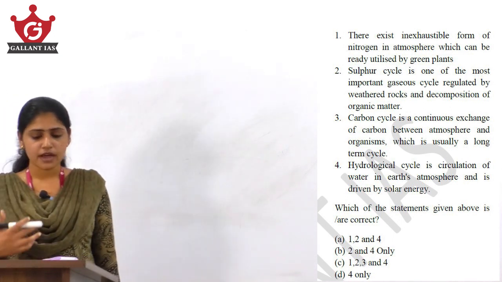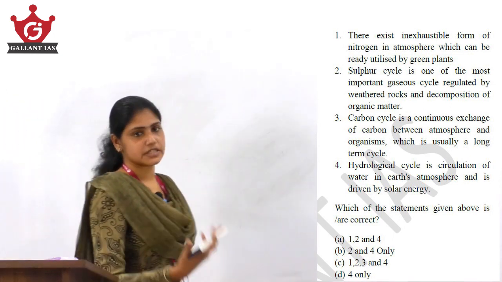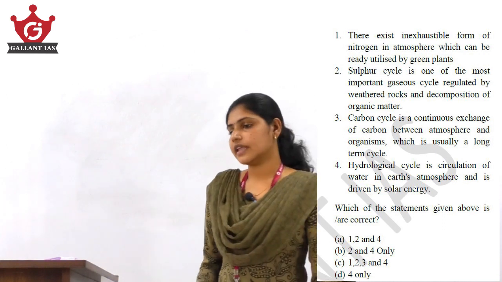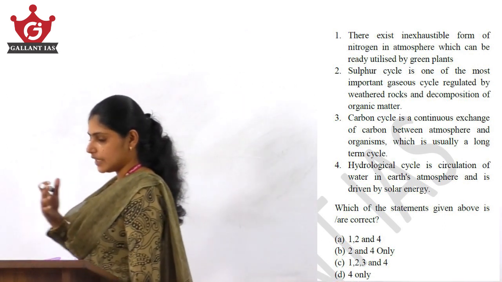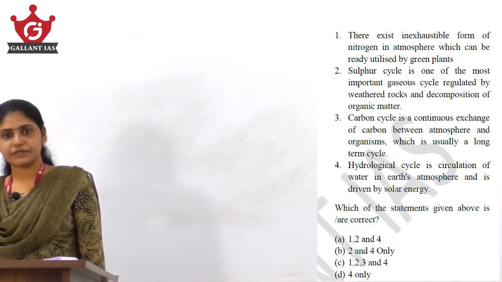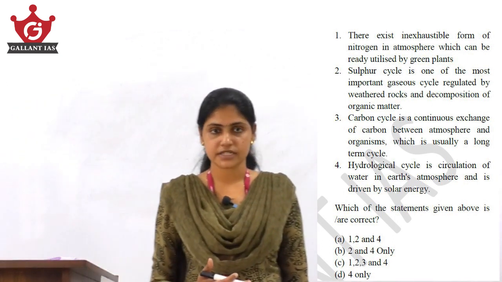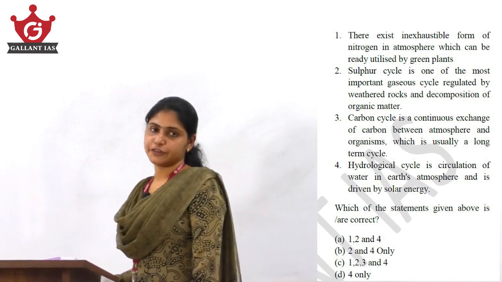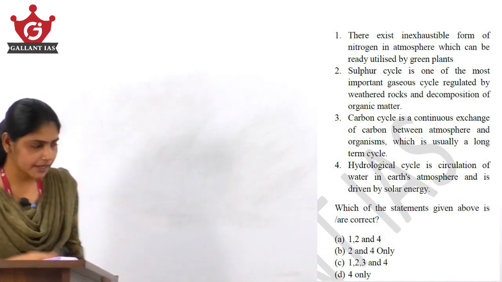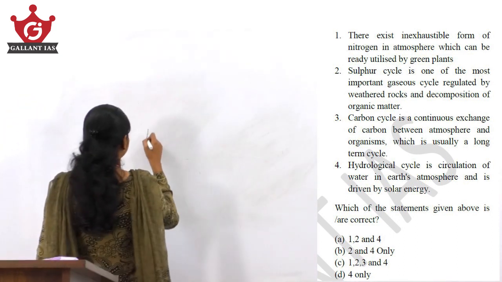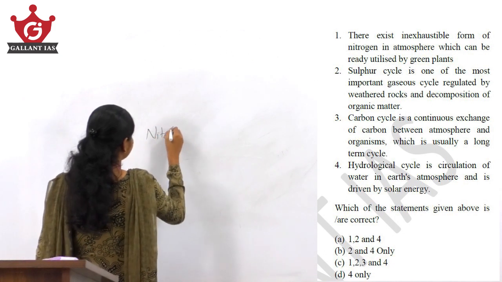First, nitrogen has to be fixed. Then it has to be converted into forms that can be readily utilized by the plants. That is through nitrification.